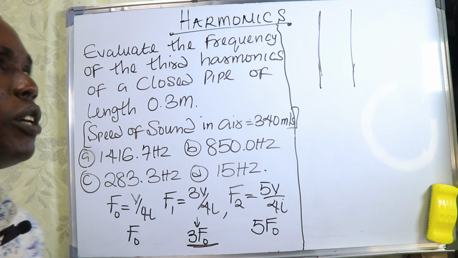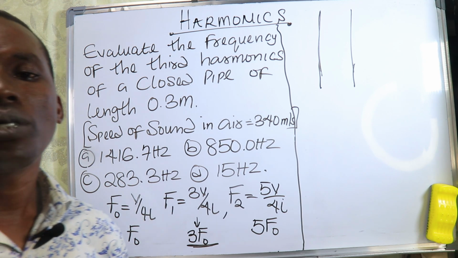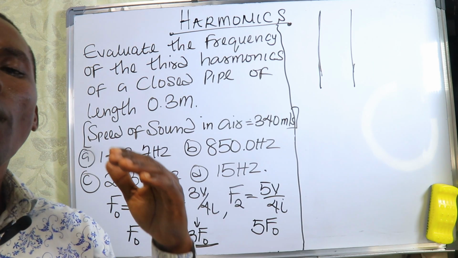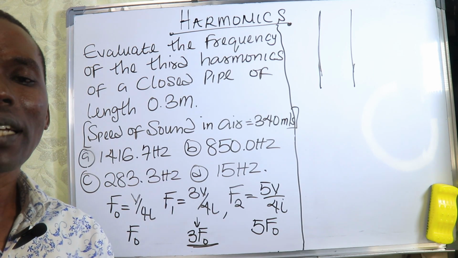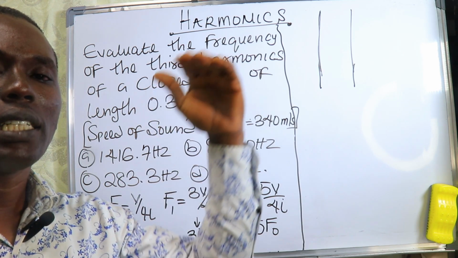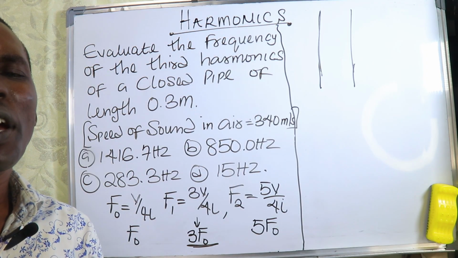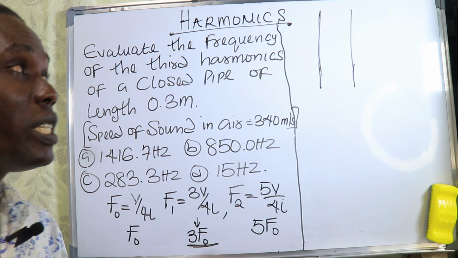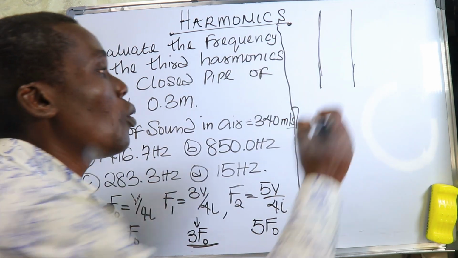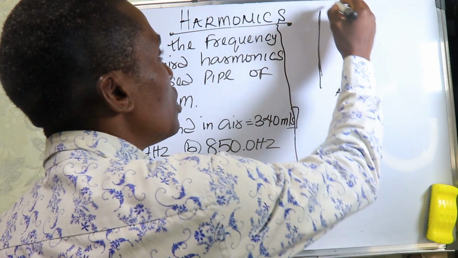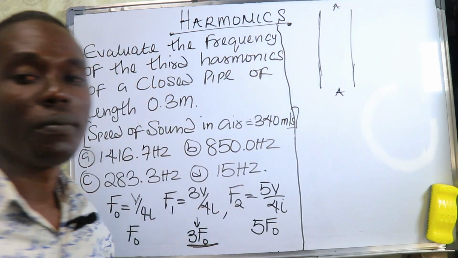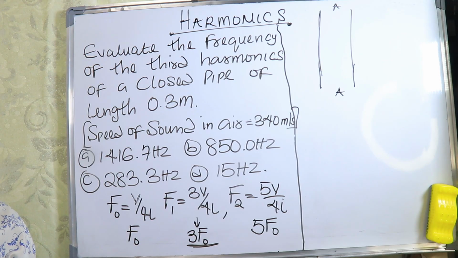Now if a pipe is open at the top and bottom, that means the top and the bottom are the maximum amplitude, and there will be an antinode and an antinode. That means for any open pipe, we will always have an antinode here, and we will always have an antinode here. So always take note of that.